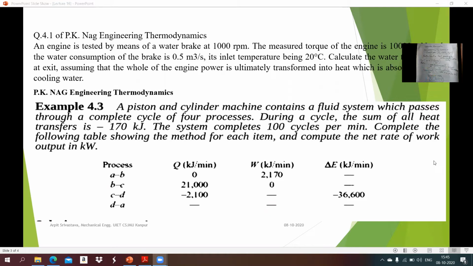During a cycle, the sum of all heat transfers is minus 170 kilojoule. The system completes 100 cycles per minute. Calculate the following, showing the method for each item, and compute the net rate of work output in kilowatt. Firstly, we write the given quantities of this problem.